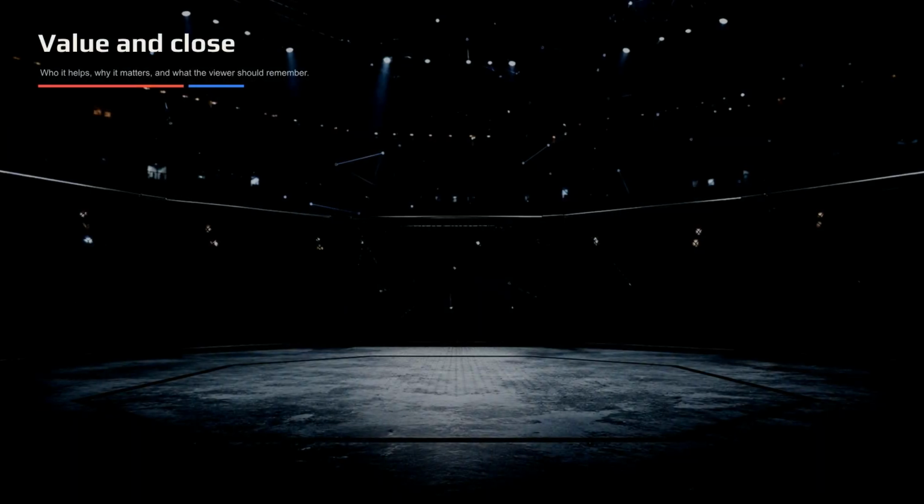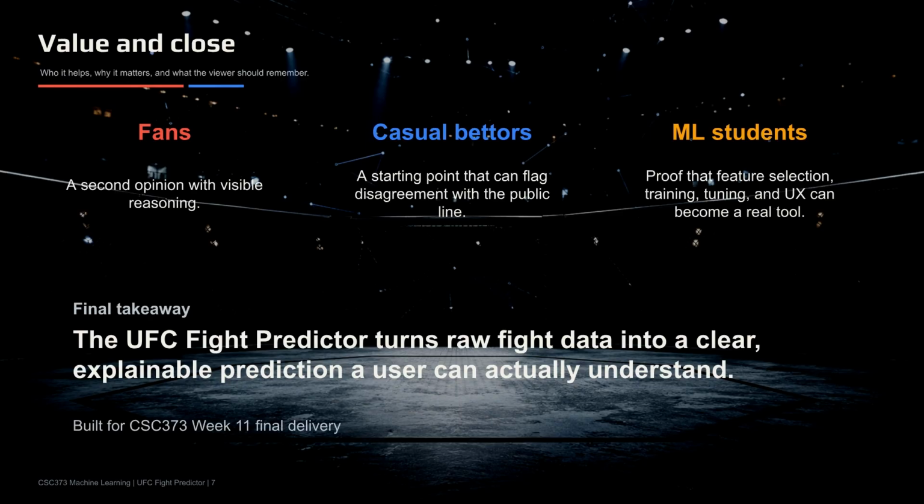So how does this add value? For a fan, it's a second opinion that you can actually trust because you can see the reasoning. For a casual bettor, it's a free starting point that flags when the model disagrees with the public line. For an ML student like me, it's proof that every step we learned this term, from feature selection in week 2 to tuning accuracy in week 8, composes into something people actually want to use.